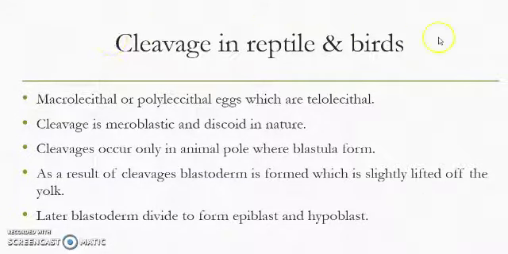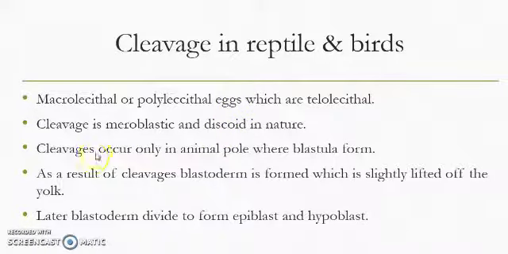Then the cleavages in reptiles and birds. Reptiles and birds have almost the same type of eggs. Their eggs are macrolecithal or polylecithal, which means they have a very large quantity of yolk, and the yolk is present towards one side of the egg, so they are called telolecithal. Yolk is always present at the vegetal pole. Cleavage is meroblastic, which means incomplete cleavage, and it is discoidal, limited to a certain area in the form of a disc.